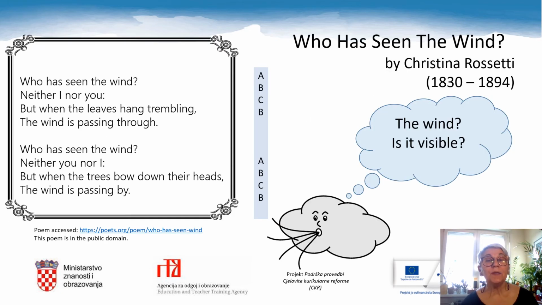Here is the complete text of the poem, and I will reveal the title now and the whole poem. It's Who Has Seen the Wind by Christina Rossetti. You can see the year when she was born and when she died. She was a Victorian poetess and she was quite famous. And the whole poem is here on the left-hand side of the slide.